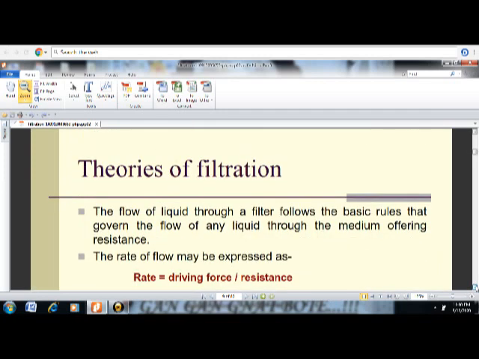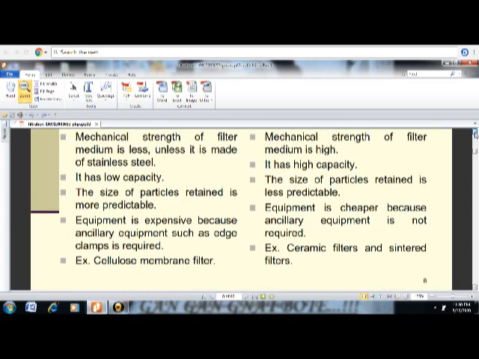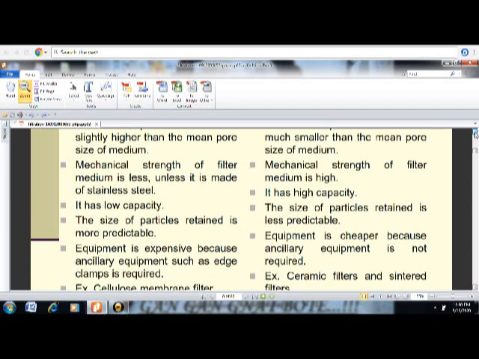Now this is about the basic things of the filtration: the mechanisms of the filtration, then types of the filtration, and applications of the filtration we have studied in this lecture. In the next lecture or in the next video we'll discuss different theories of the filtration and the factors which are going to affect the filtration.